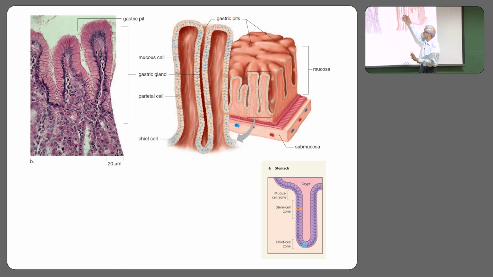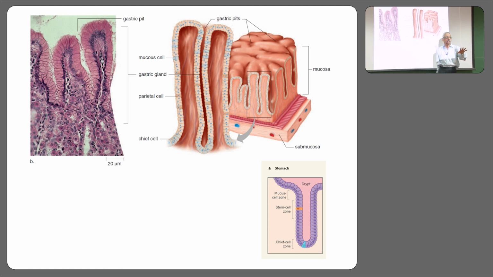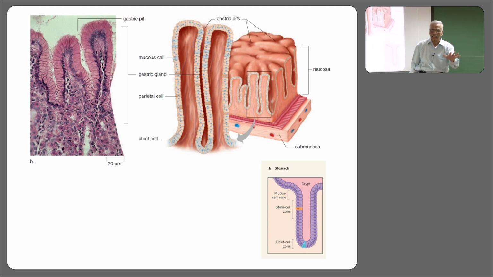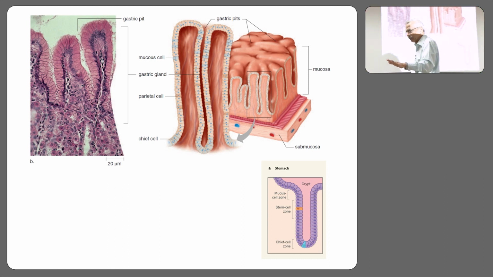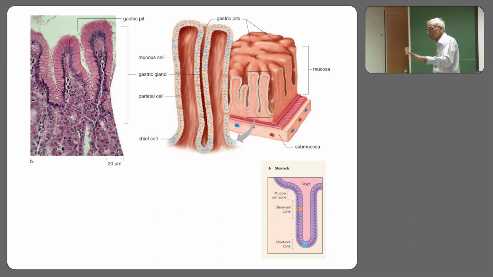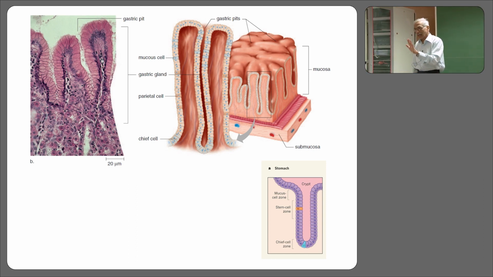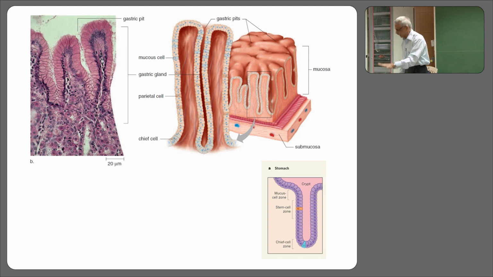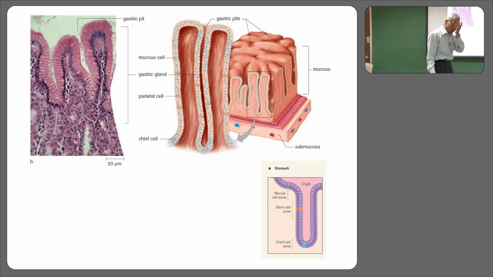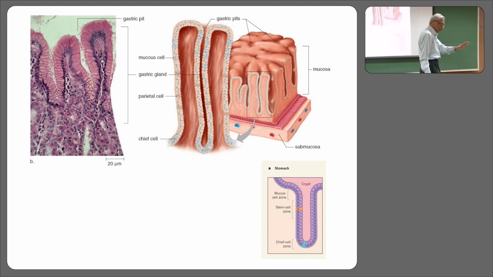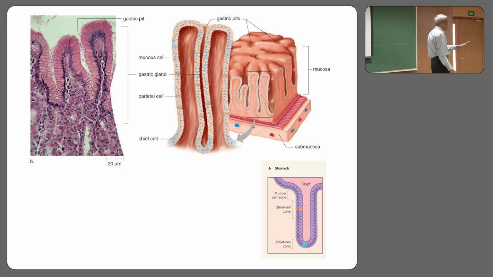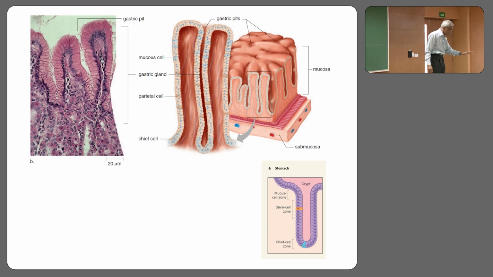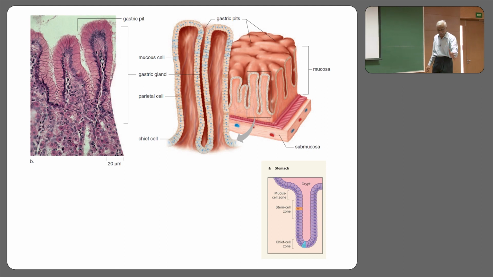And then a little deep inside we have the parietal cells. Parietal cells are the acid secreting cells. So, please fill in the blank. Acid secreting cell is called what? Parietal cell. Parietal cell is also called Oxyntic cell. What did I say? Parietal cell is also called Oxyntic cell. And what is its main function? To produce a huge amount of hydrochloric acid. What acid? Hydrochloric acid. So tell me the name of the parietal cell.